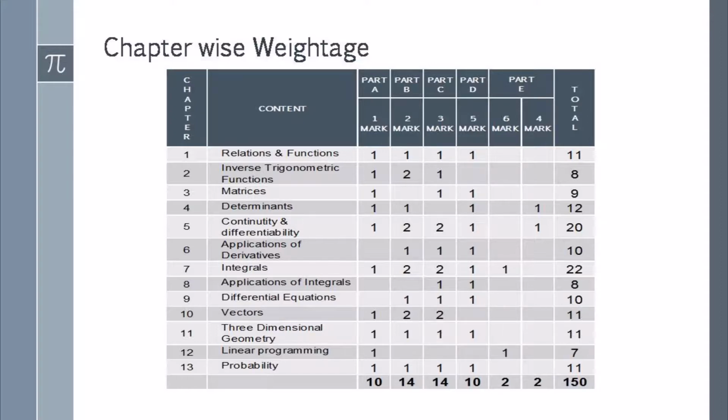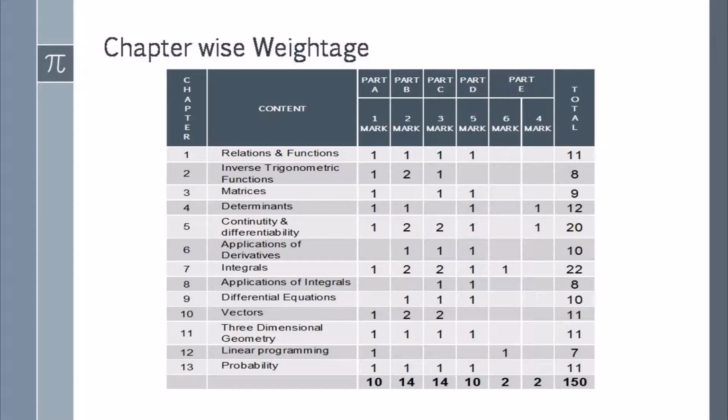But these 2 questions have 2 subdivisions: A bit, a 6-marks question, and B bit, a 4-marks question. Now combining these two we get a 10-marks question. So this is the pattern of the question paper.